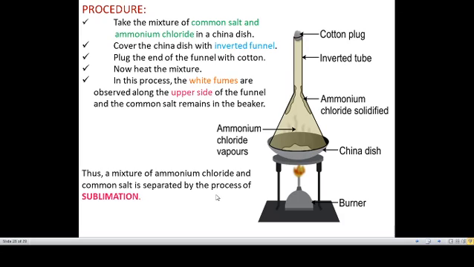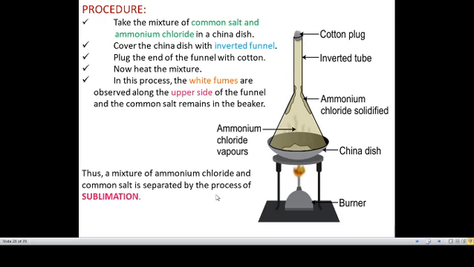After some time heat is evolved and white fumes are observed along the upper side of the funnel. That means the solid directly changes into vapor. Ammonium chloride undergoes the sublimation process. It directly converts into vapor while giving heat, giving white fumes. There is no place to escape, so it is evolved only inside the funnel and settles on the sides of the funnel.